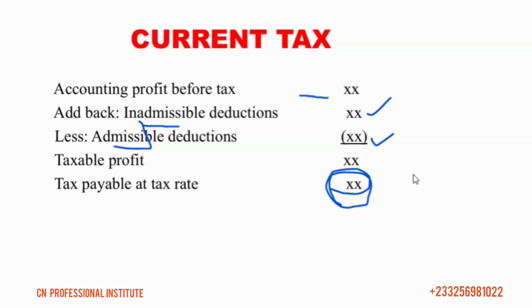Class 1 is 40% reducing balance and so on. Now, the gain or loss on disposal of depreciable assets is also taxable per Act 896. From GRA's perspective, it's taxable, but the way we compute the gain in accounting is different from the way the tax authorities do it.